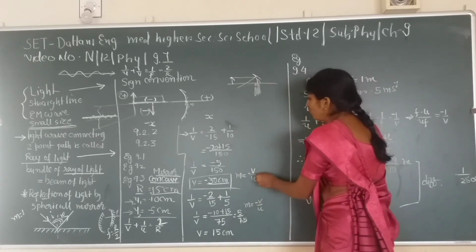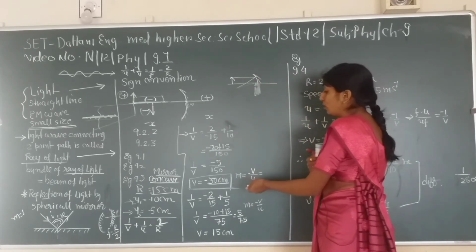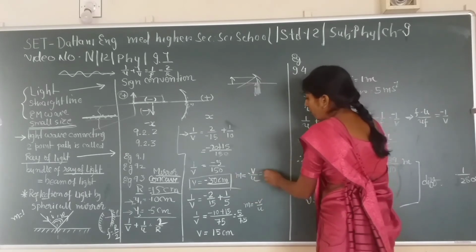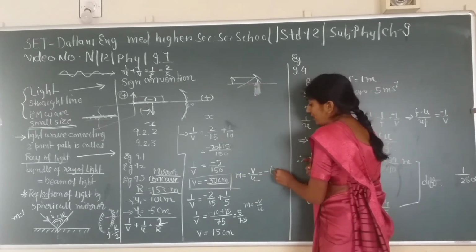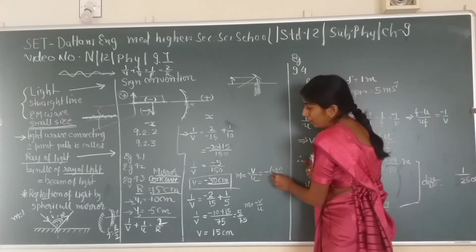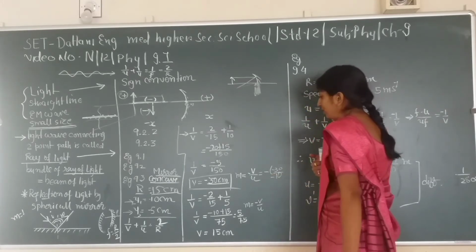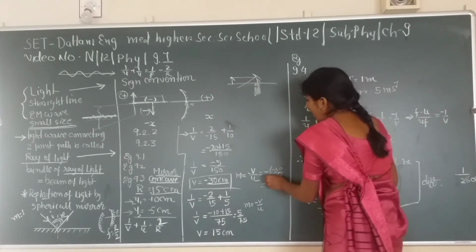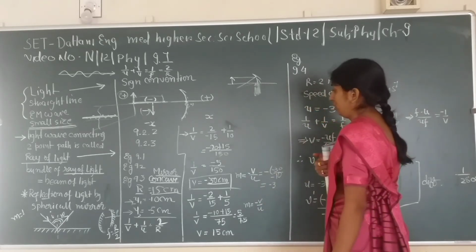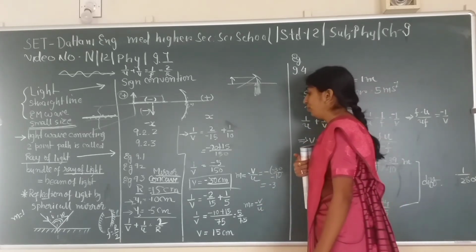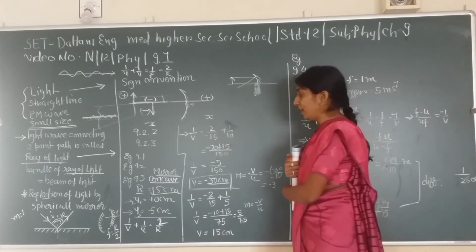You can again apply the formula of magnification, which is minus v upon u, which is minus 10 centimeter, and we will end up having this is minus 3. Okay, so this is the magnification that we are getting.